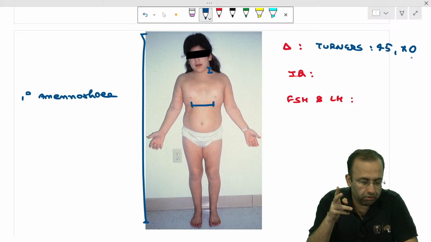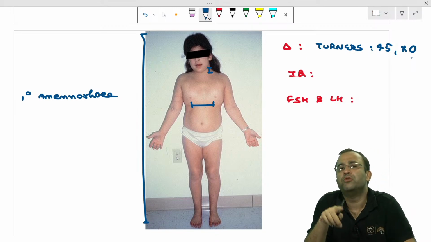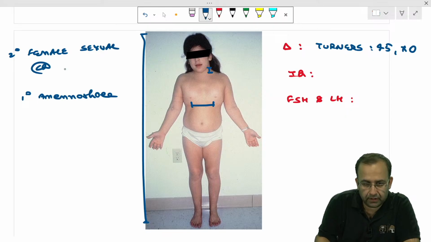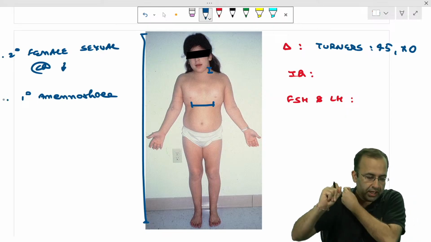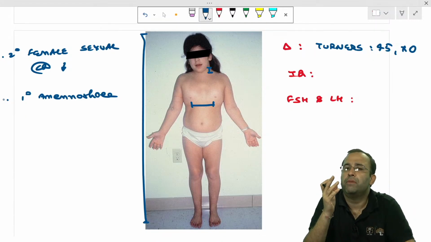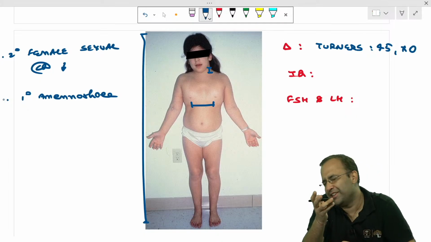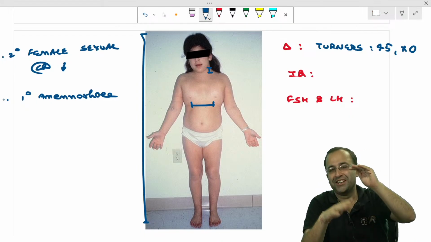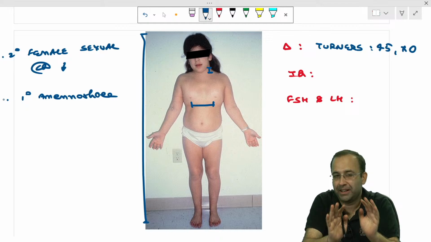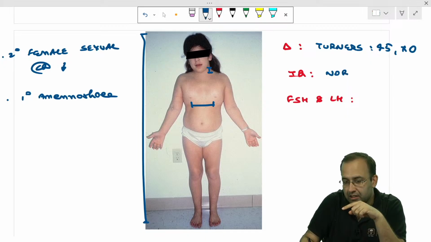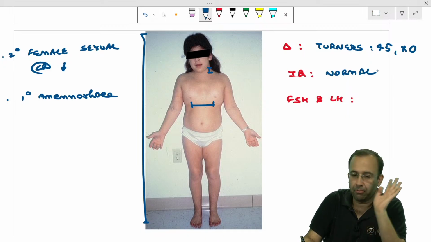You very well know girl is 46XX. One X chromosome is less. So secondary female sexual characteristics are reduced. You know that. So IQ. Manali, you were the first one, right? Hamna, Reena, Abdullah, totally agreed here. So IQ, low, normal, high. I'll not say that stupid statement, at least on YouTube, that the more the number of X chromosomes, the lower is the IQ. After normal. So as Reena has very rightly told us, this is XO. One X is less, so IQ is normal. Don't say IQ high. IQ normal.